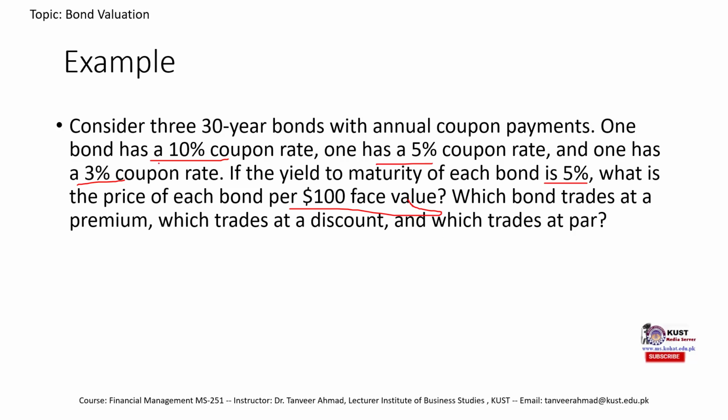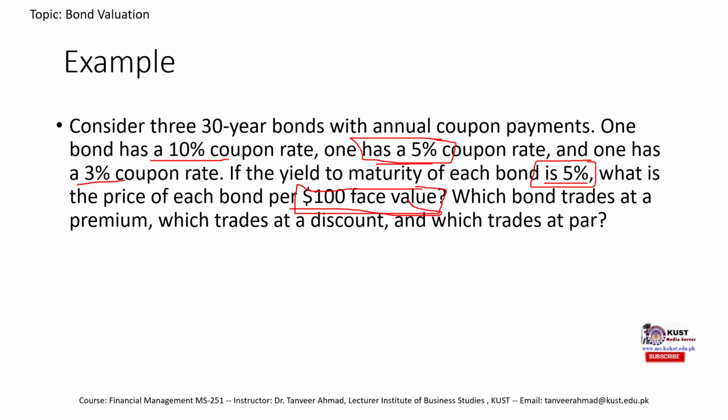So, quickly comparing the coupon rate and the yield to maturity, we can immediately know that this second bond, which has a coupon rate of 5%, equal to the yield to maturity, would sell at $100. The intrinsic value would be $100. We do not need to calculate it. This first bond has a coupon rate higher than the yield to maturity. This should sell at a premium. This would be a premium bond. Its intrinsic value would be higher than the face value.